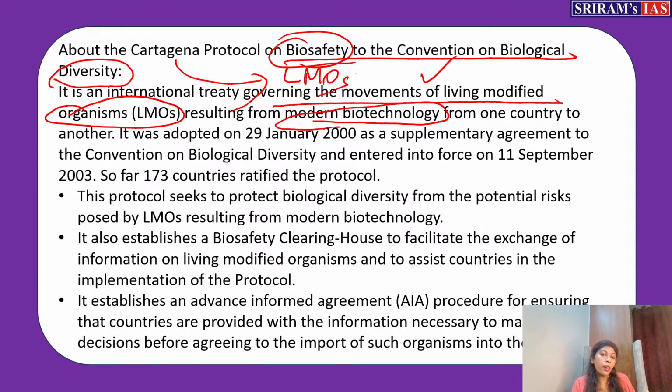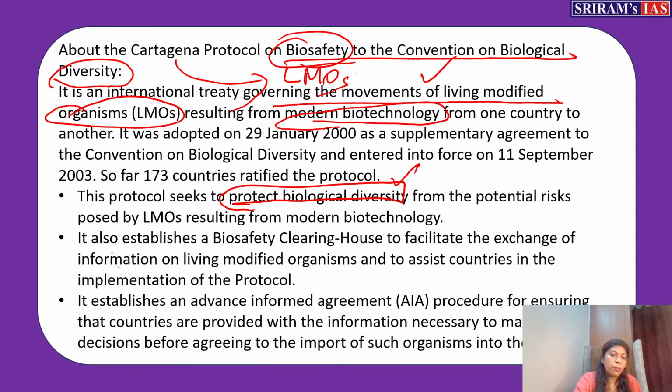Okay, so this was adopted around 2000 and entered into force in 2003, right? So here, if you see, this protocol mainly seeks to protect the biological diversity. As I told, when these living modified organisms are released out and they enter into a place, they will affect the biodiversity of the particular places. So in order to protect the biodiversity only, we brought this protocol. So the first thing you have to keep in mind is to protect the biological diversity from the risk posed by the LMOs, right? But what you have to remember is protecting the biological diversity.